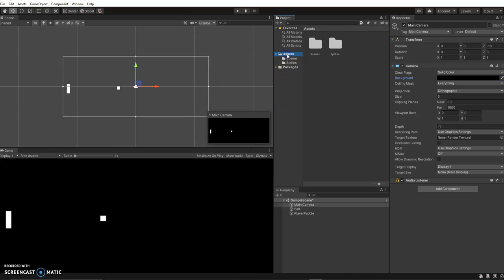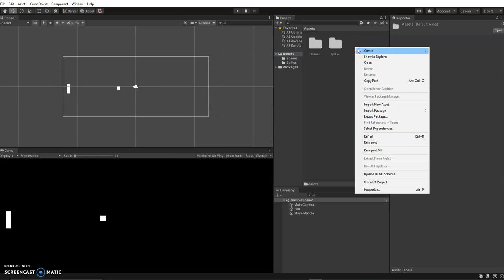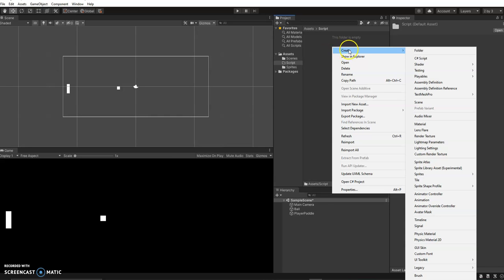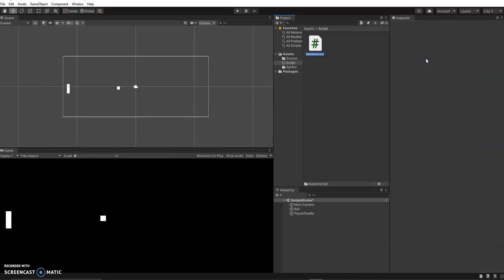So again, I'm going to come back into my assets folder, just making it nice and clean, and I'm going to create a script. This script is going to be our paddle controller, so PlayerMovement or something we can call it. I'm just going to create a C# script. Remember, change the name right away. So I'm going to call it PlayerMovement. And unlike our last game, we're going to keep this pretty pure. It's just going to focus on the player movement here.